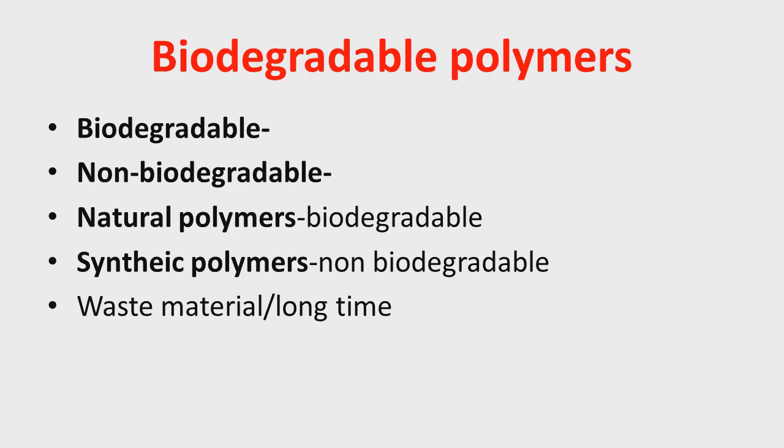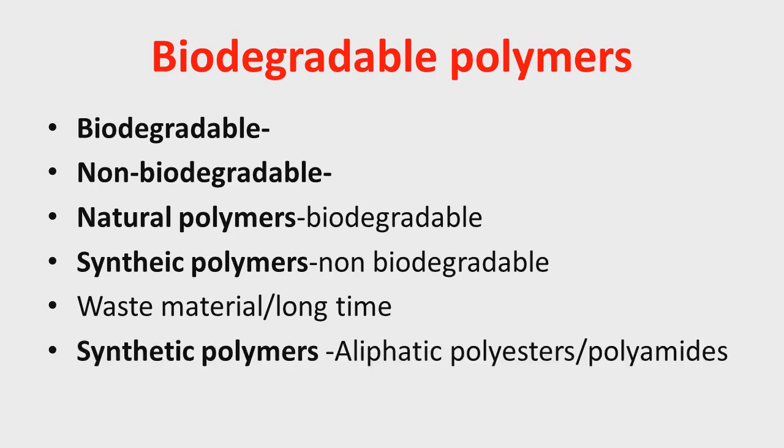To tackle this environmental problem, scientists have developed some biodegradable synthetic polymers, namely aliphatic polyesters and polyamides, which are synthetic polymers but biodegradable.